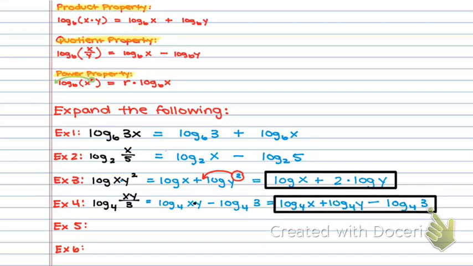That's fully expanded. You kind of get the gist. You just have to find the property and apply it. All right, next one. Actually, the next 2 I'm just going to write down. You attempt them on your own, and then unpause the video and see if you got them right.